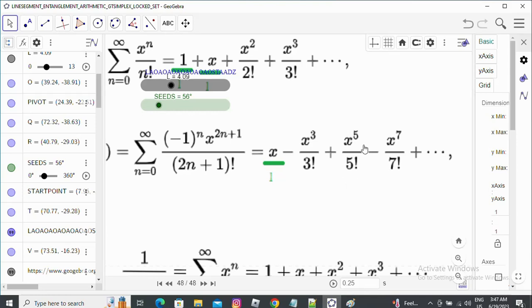Here we can consider 5 triangles are glued and forming a Gtsimplex, and we have seen that this kind of ratio always gives a final output line segment and an initial line segment. So any kind of Gtsimplex will have one initial line segment which is common for every term, and one output line segment. All plus and minus are done when the output line segments are aligned or naturally aligned. If they are naturally aligned, then the whole expression is naturally summable. If they are not naturally aligned, then forced alignment is also done.